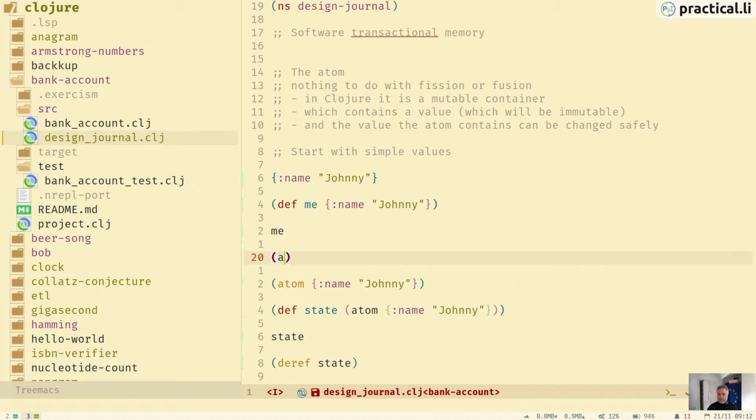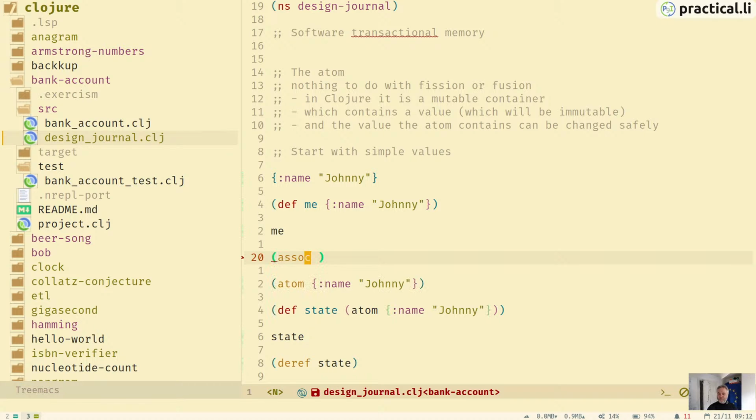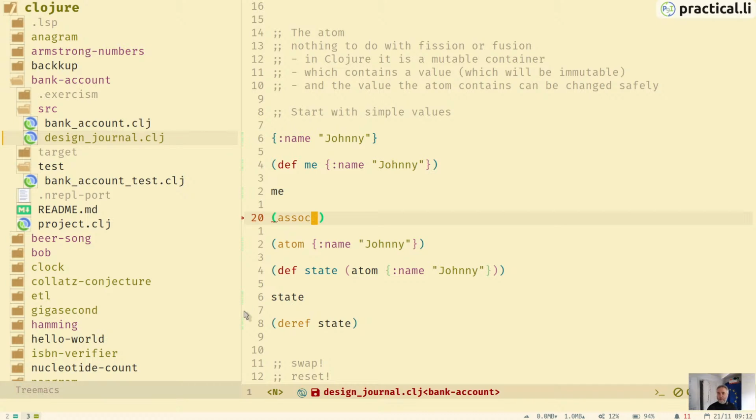But if I want to change the map, what I'm actually doing is, if we do assoc, it will take some map and you can pass it a key and value, or lots of key value pairs, and it will basically put the new values into the map. But this is returning a new map.